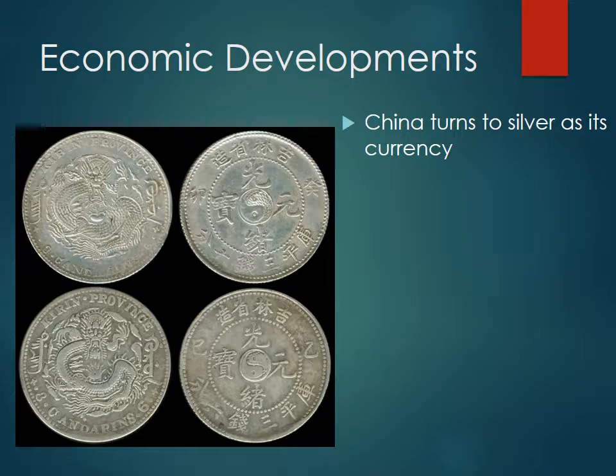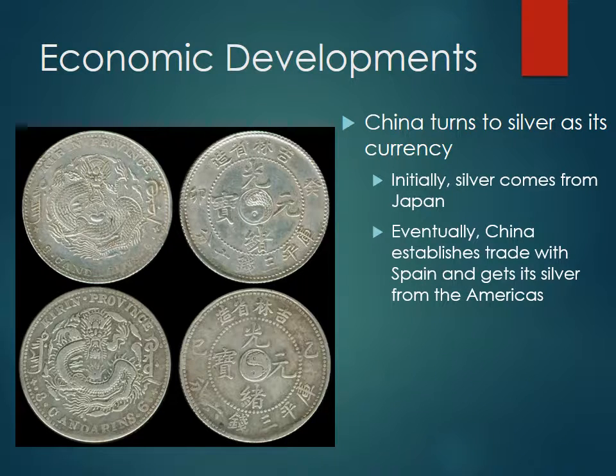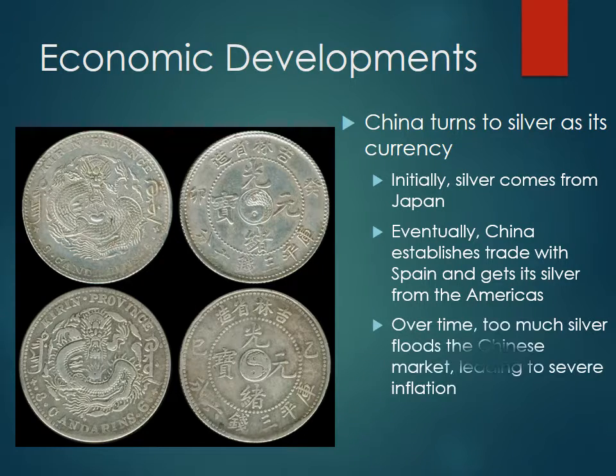So some more economic developments. China starts to use silver as its currency, which should make you think immediately of our most recent DBQ and the DBQ assignment 2.2. Where does the silver come from? It comes from Japan initially, but then you should think about the European conquest in the Americas and how we know about silver mines. So Japan has silver, but then the Spanish start to bring silver from the Americas, from their colonies overseas. And then we're going to see over time that too much silver starts to flood the Chinese market, which causes severe inflation and an economic almost collapse, which your DBQ is going to allude to.